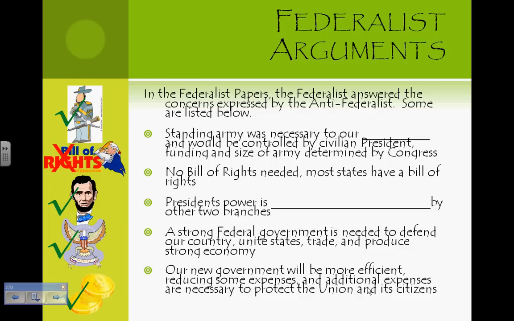A system of checks and balances would be in place to keep any one branch from becoming too powerful. Since our new government would be more efficient than the Articles of Confederation, cost would not be an issue, and any additional expense was necessary for our country to exist. Let's review the blanks. Standing army was necessary to our defense. President's power is checked and balanced by the other two branches.